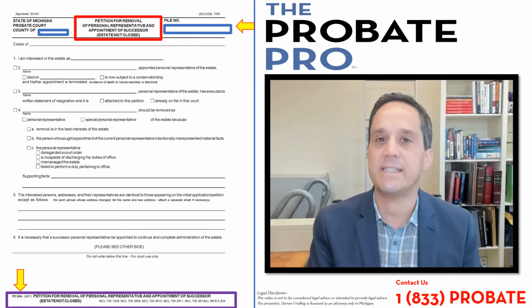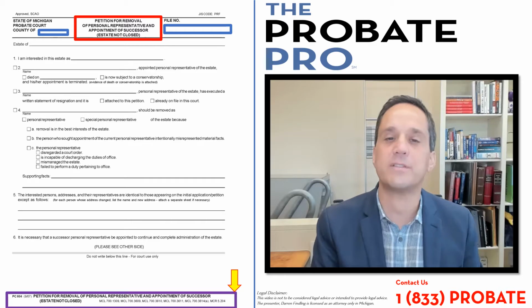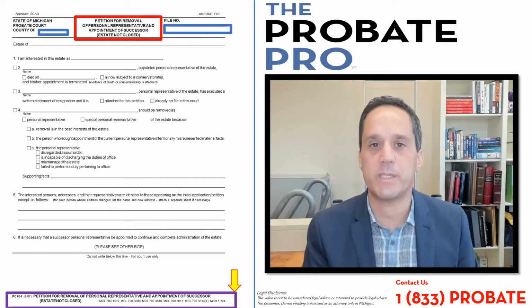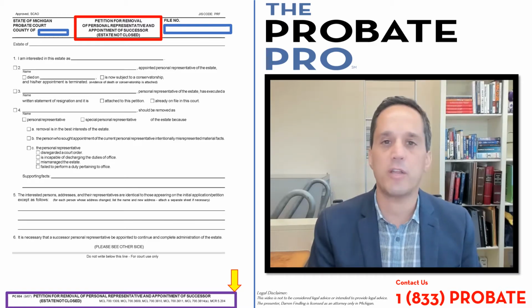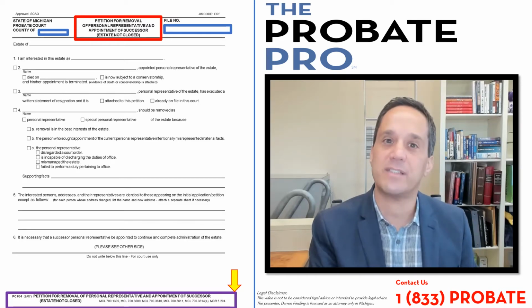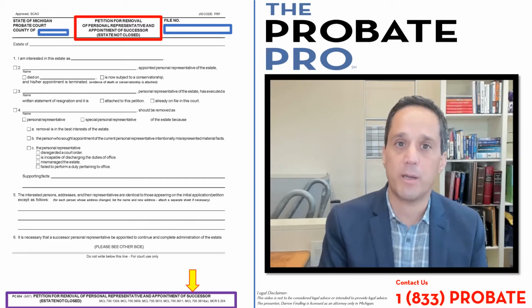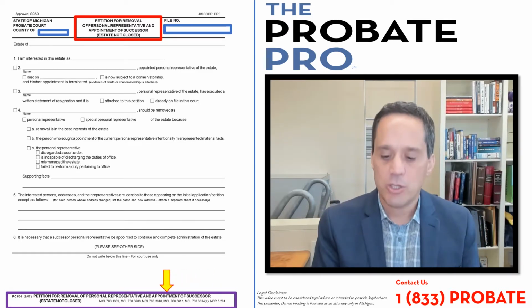This form, PC 604, is governed by the statutes and court rules as referenced in the bottom right corner of this particular court pleading. With all of these state court administrative forms, it's really nice. They've identified the statutes and court rules that govern this particular pleading. Now let's cover them.